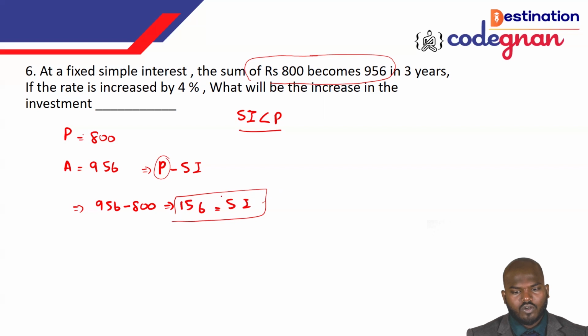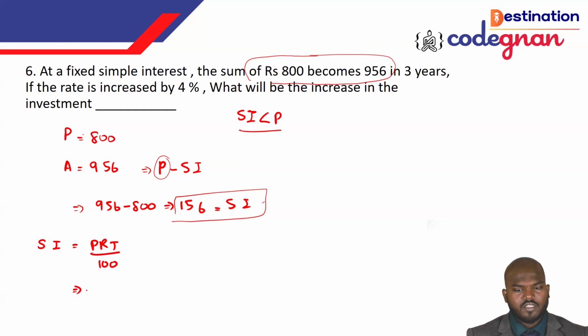Okay. Now I just want to apply the formula. What is the formula I'm going to apply? You see this one, so PRT by 100. So how much percentage of simple interest do we have right now in hand? But they are asking, so the rate of interest is increased after the 3 years. Okay. And if the rate of interest is increased by 4 percentage, we just want to find out the rate of interest now for the first 3 years. Okay. So I'm using the formula SI is equal to PRT by 100.